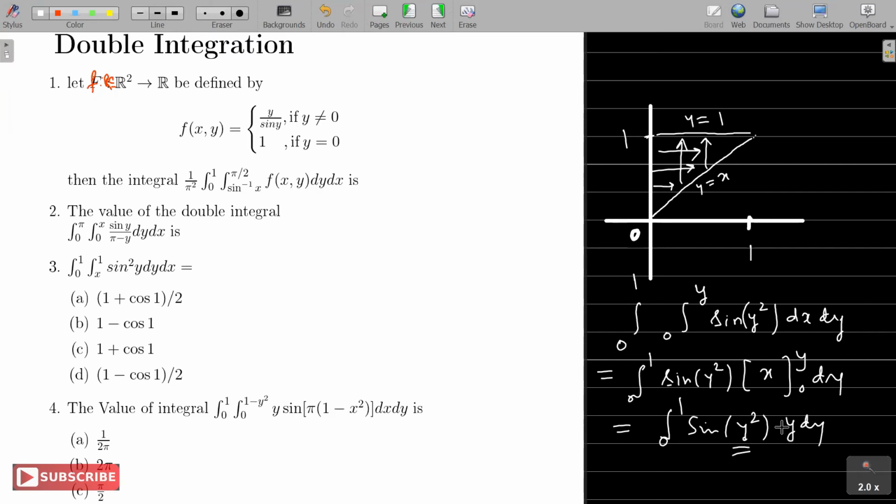Now how do we do this? Put y square equal to some t and substitute. So you'll get y dy equal to dt by 2, and find out the answer. Take care: if you get cos 0, that is 1, right? Cos 0 won't be 0. So what is the answer? The answer is (1 minus cos 1) by 2. Check. The answer is D. Fine.